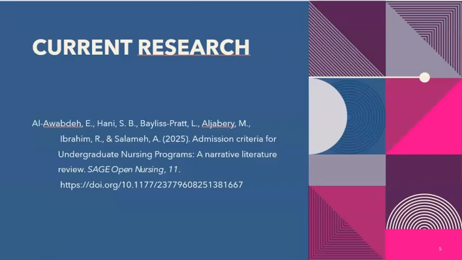It's less competitive down here in rural Sussex County than it probably is up north, so we're not getting those types of students. They also found that GPAs of greater than 3.8 have an 11% greater chance of passing the NCLEX. Again, that sounds really nice, but we're not getting students with 3.8 GPAs at a community college in Sussex County, so I don't know that that would be a good way for us to filter students, because we're just not getting those types of students. So this was really eye-opening for me. Once I found these articles, it helped me think about where I might want to take my dissertation topic.